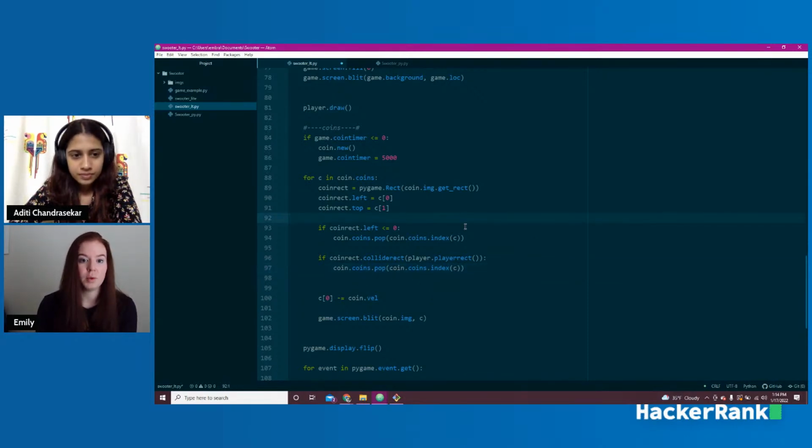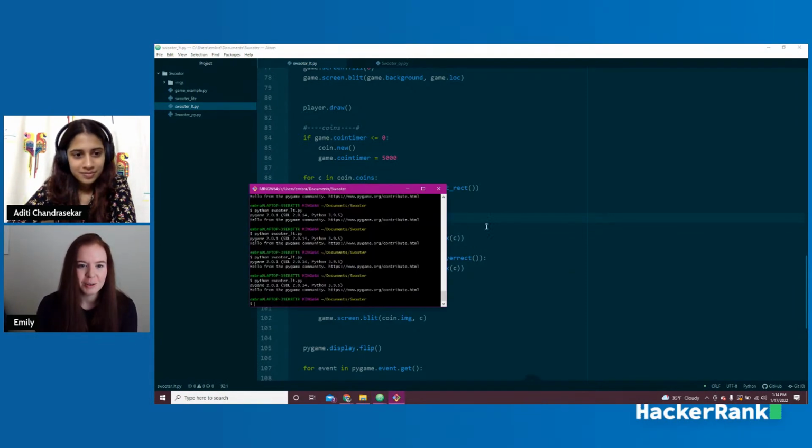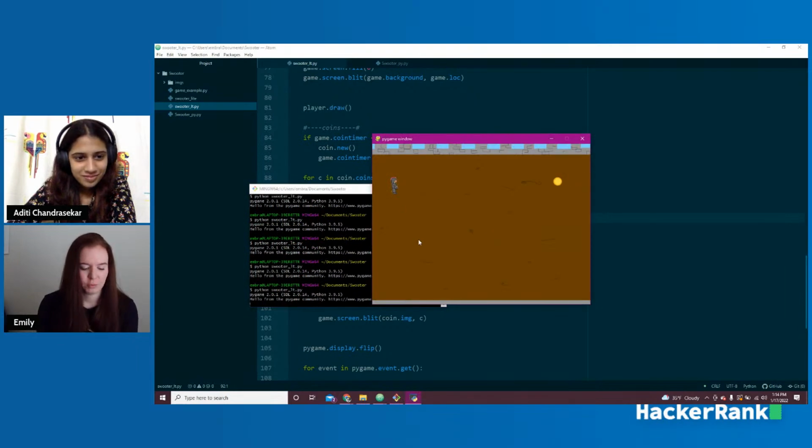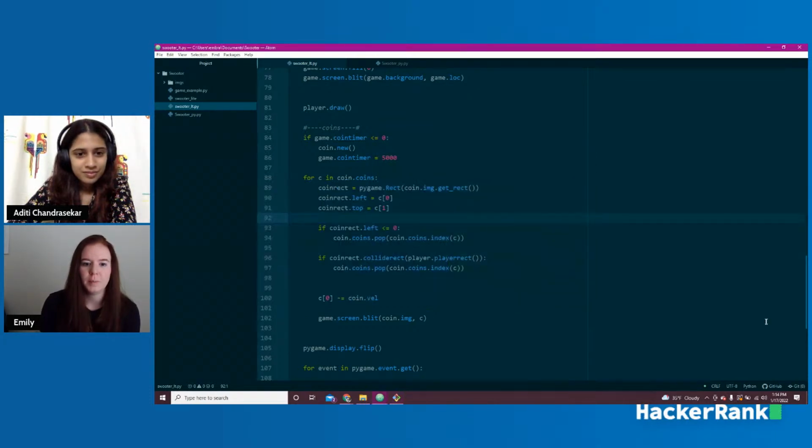And that's it. Now, whenever we run into a coin, assuming I didn't mess something else up, we should see it disappear. So I can move up and down. Now, if this coin hits me, it disappears. Yes, that one will fall off. So that's awesome. Everything's working as we hoped it would.